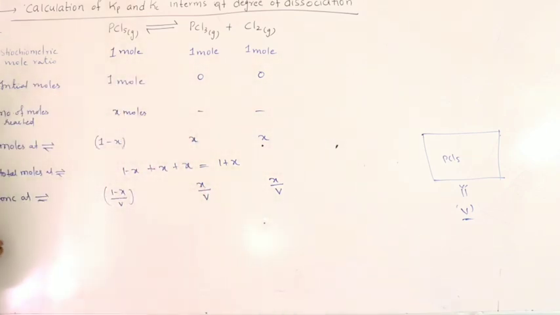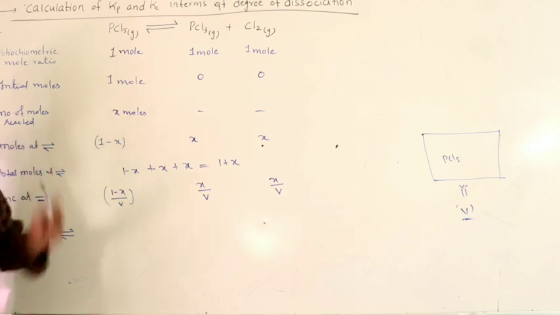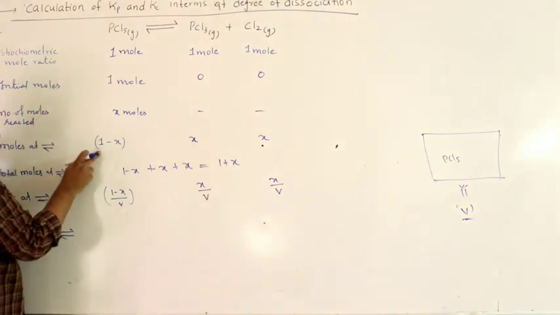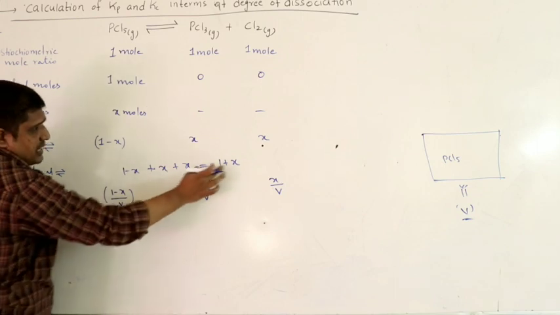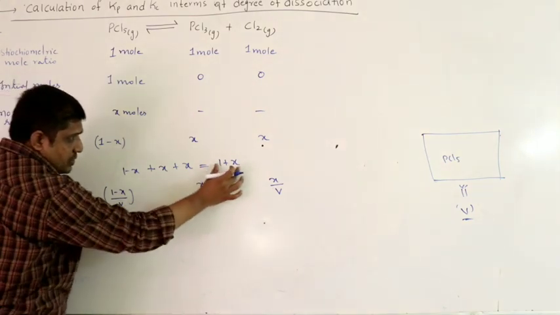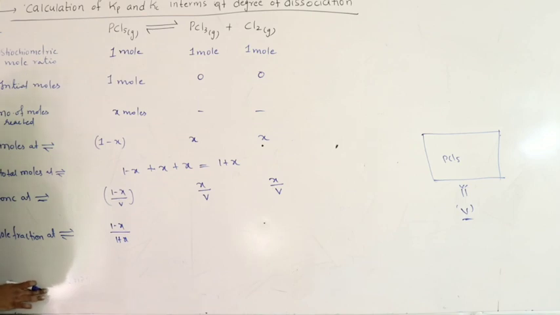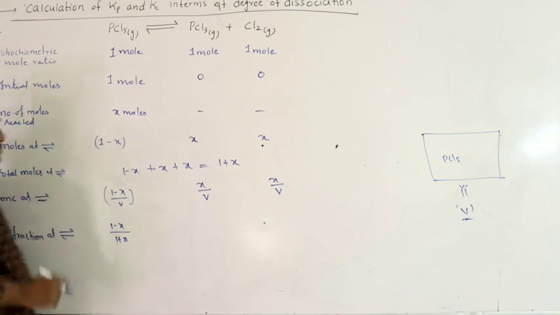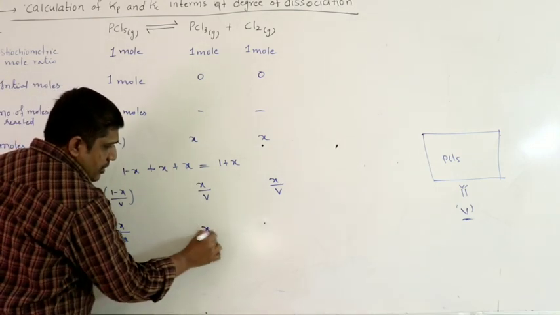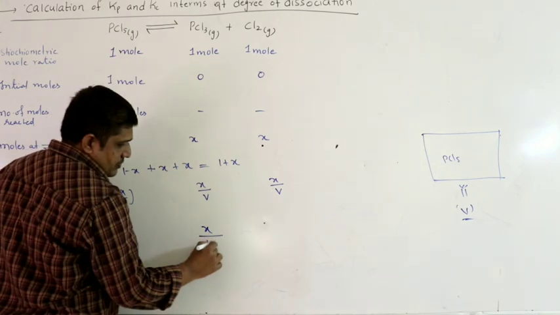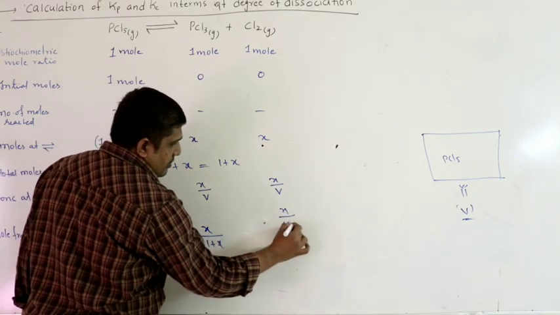Next, find mole fraction at equilibrium. Mole fraction at equilibrium is nothing but number of moles of that component at equilibrium by total moles at equilibrium. How many moles of PCl5 are there at equilibrium? 1 minus x by total moles at equilibrium 1 plus x. So we are using this to find mole fraction, which is used to find partial pressures. So consider only gases, total moles of gases at equilibrium. Similarly for this, number of moles at equilibrium x, total moles 1 plus x, x by 1 plus x.